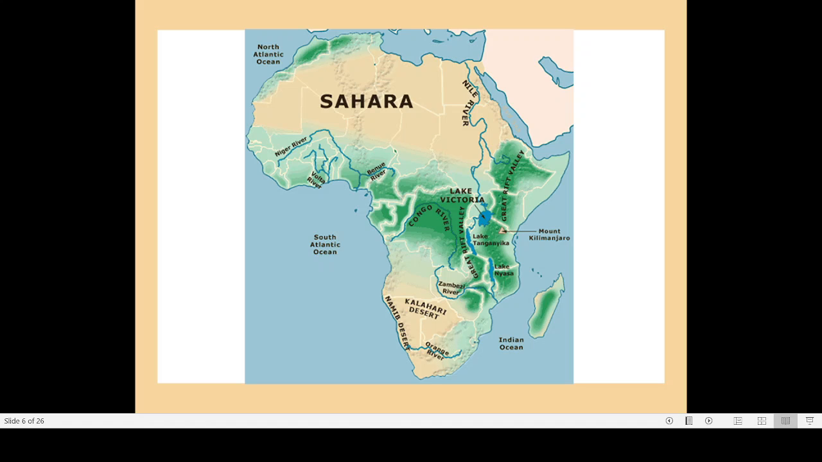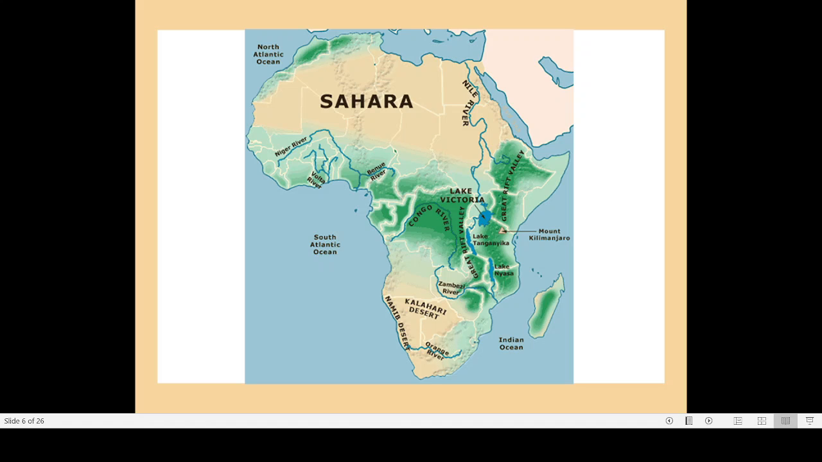So Sahara is a very large area, and in addition to the Saharan desert, you can also see other deserts in the southern region, and that is the Kalahari desert. Then another is the Namib desert. So these are the two major deserts that we can find in the African continent.